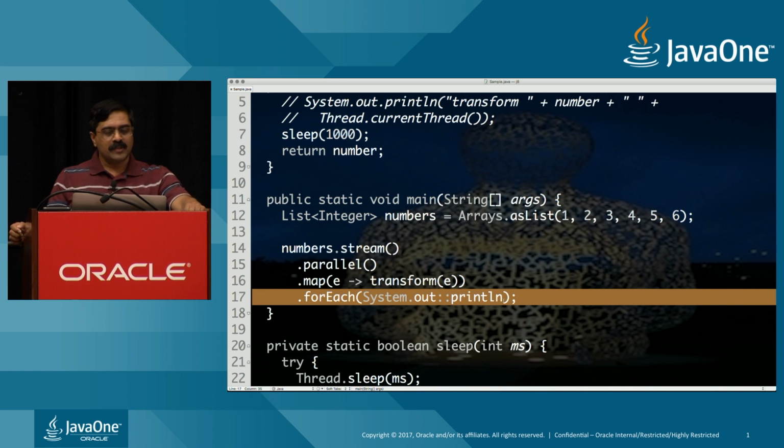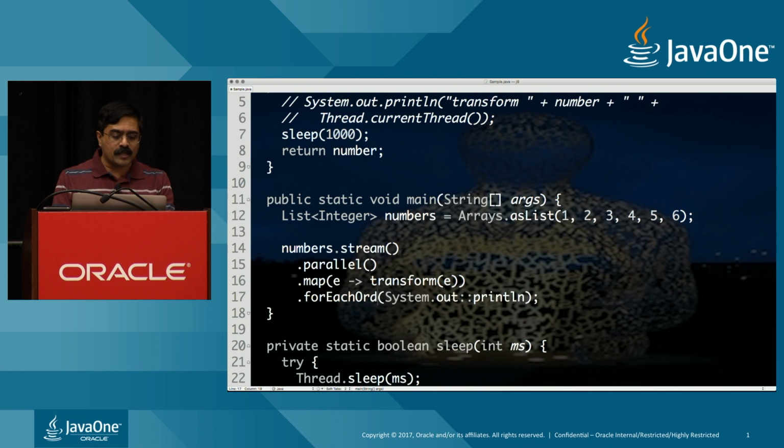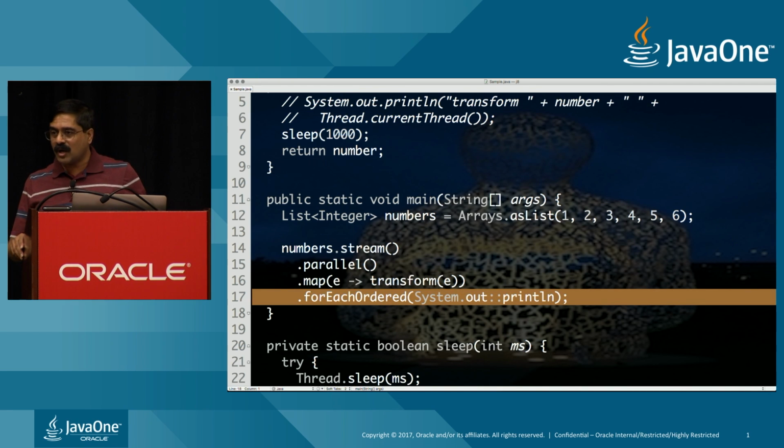Well, here's an idea. There are certain methods that will impose ordering on the execution. So in this case, I'm going to say forEachOrdered, and before I run this, let's really talk about it. I am not suggesting by any stretch of the imagination that these are running sequentially. Actually, they're running concurrently. However, the very last step says, I will not run until the guy before me has actually executed. So it imposes ordering. Ordering doesn't mean sequential. They do run concurrently, but it imposes an ordering at that particular point.